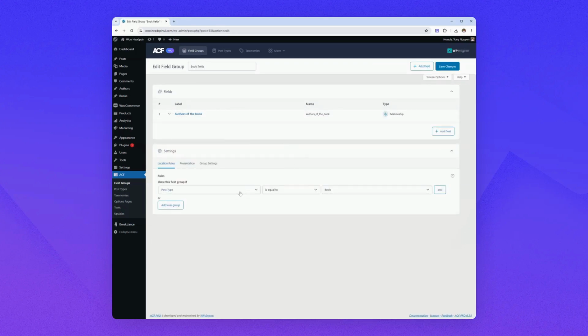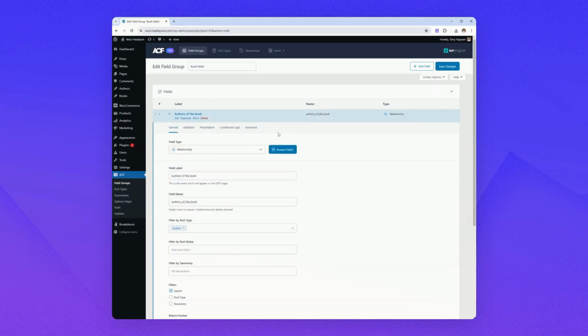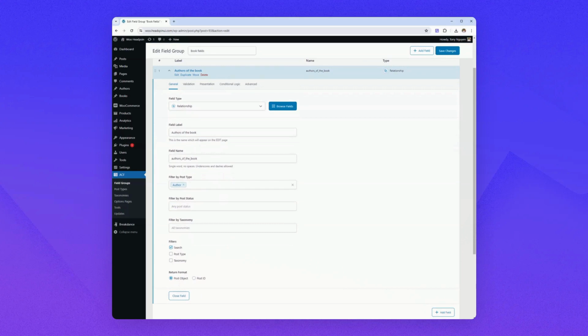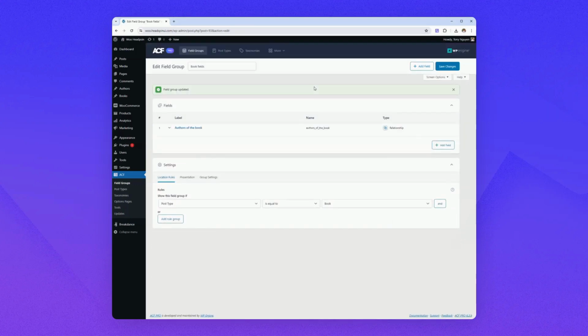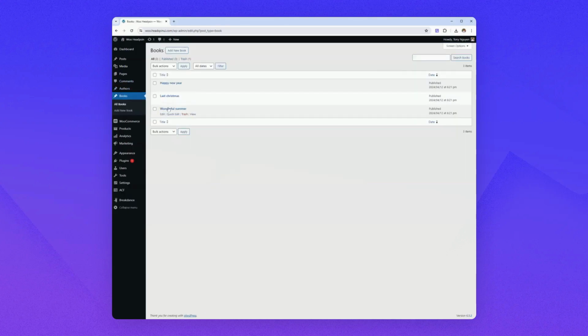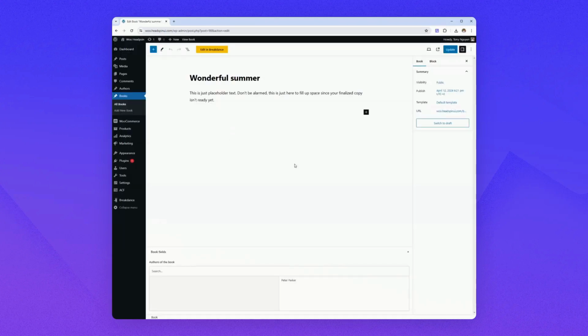So that means you need to apply this to book, okay, and add a new field, same type as the one before, relationship. But now what you need to change is the post type here. Now we want to select authors when we create books. Okay, so select author here, hit save. Now we have our fields created, and it looks something like this.